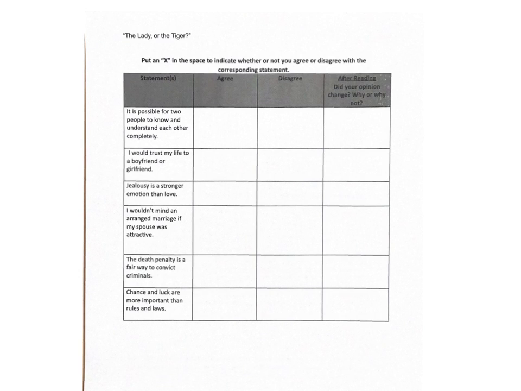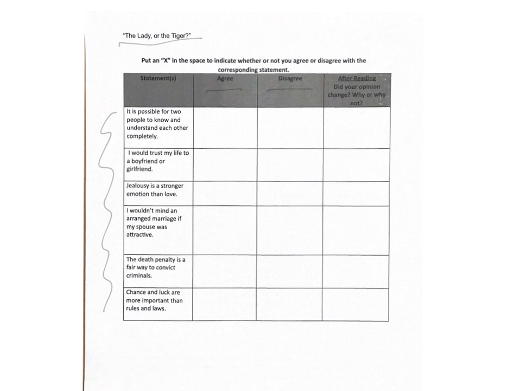So for this worksheet, this is called an anticipation guide, and you're going to mark on this worksheet before and after reading. So before you read the story, you're just going to read these statements here, and you're going to decide whether you agree or disagree with them. So let's do this first one together right here. It is possible for two people to know and understand each other completely.